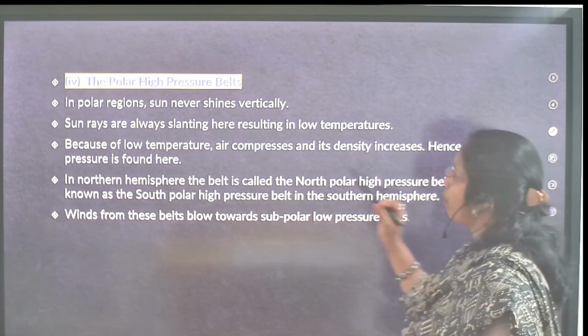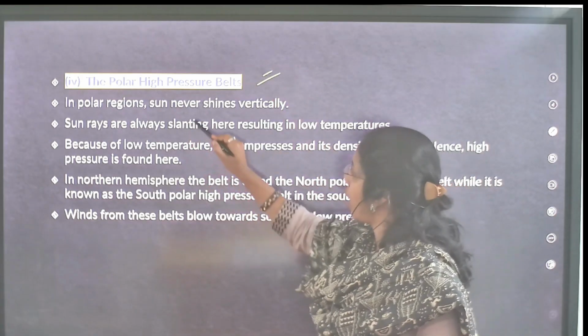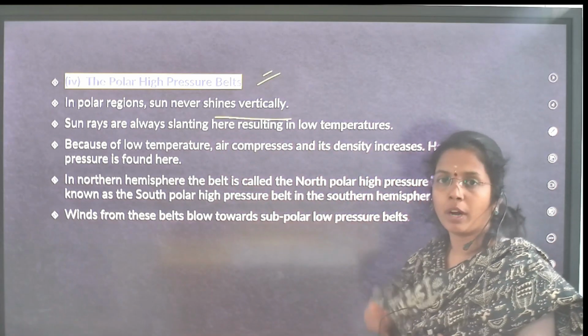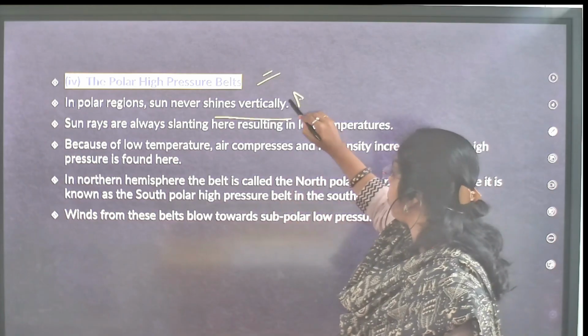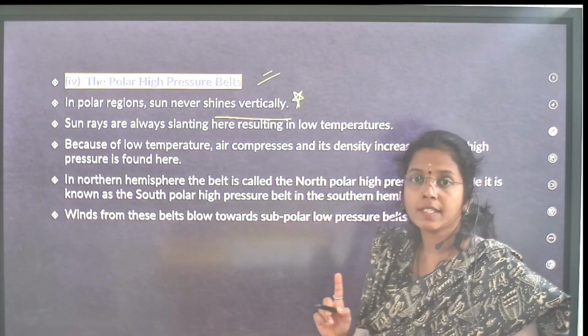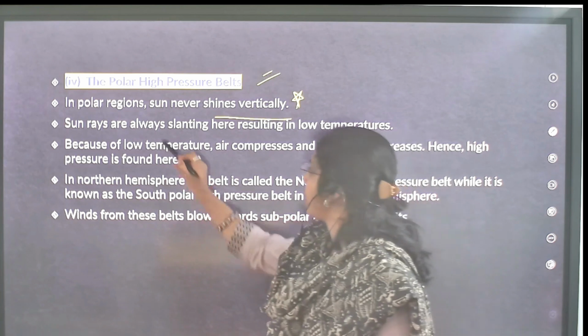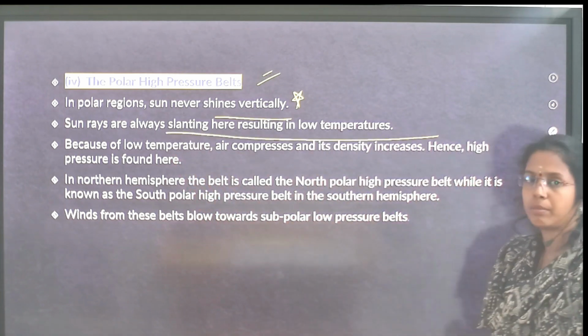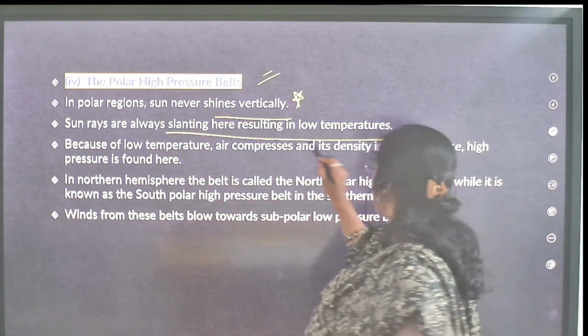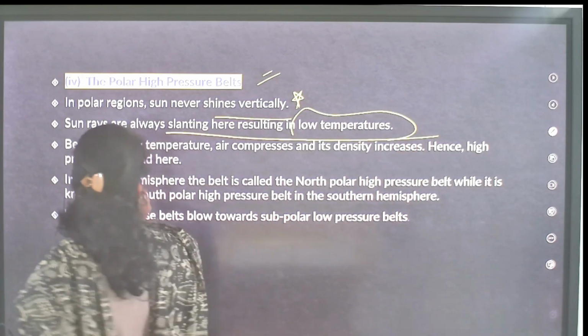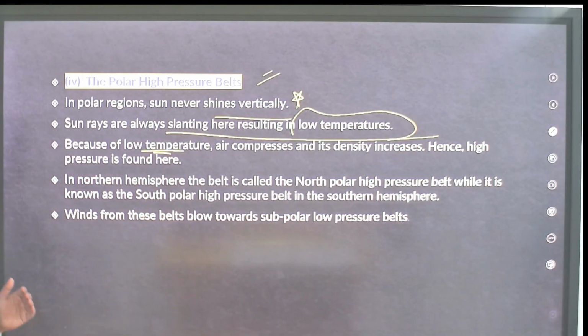Next, the polar high pressure belt. In the polar region, the sun never shines vertically. This you have to remember, very important. Sun rays are always slanting here, and you will see low temperatures. Because of low temperature, you will see cold and dry air.